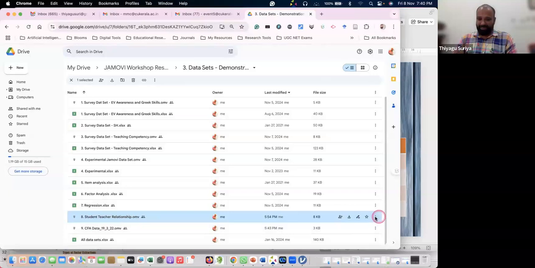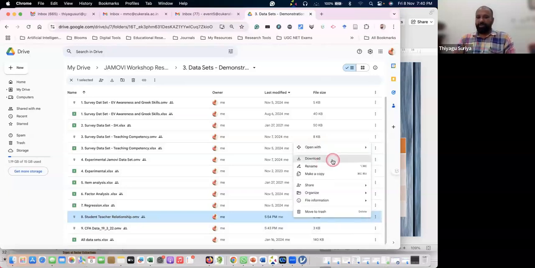When you open the data sets, click the 3 dots. When you click the 3 dots, you get the download options. Don't click the direct one, because sometimes it opens a PDF. Instead, download as an OMV file, the Jamovi file extension. Once downloaded, you can type D in the chat box. These two data sets are what I'm explaining: the confirmatory factor analysis as well as the exploratory factor analysis. That is the reason I request all to download both as OMV files.